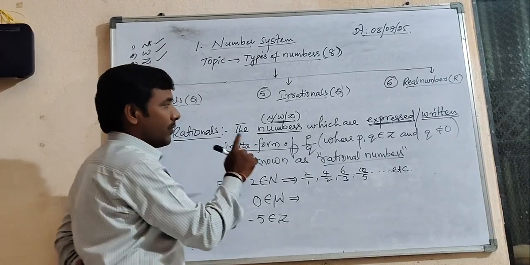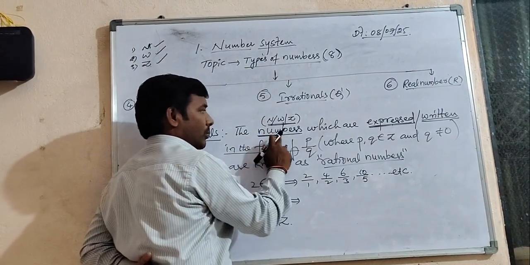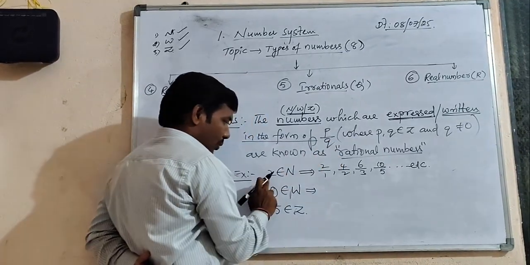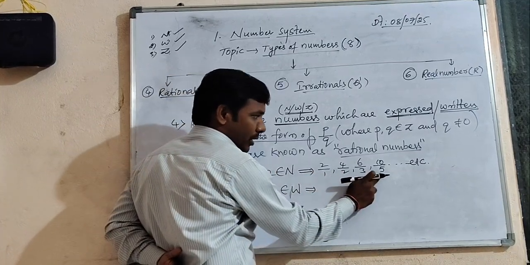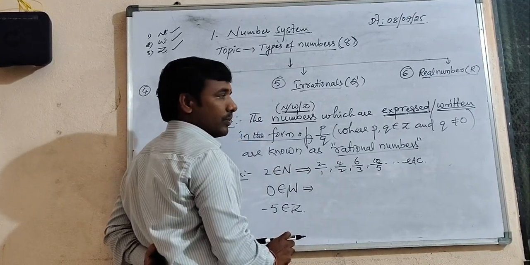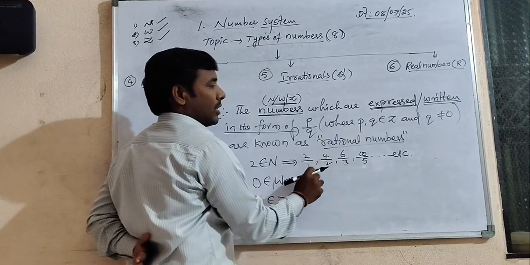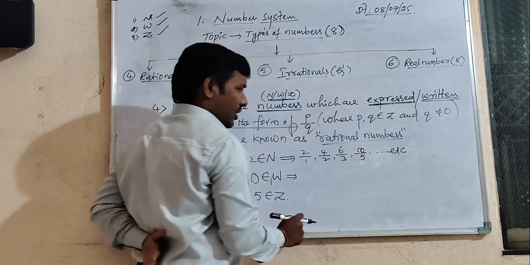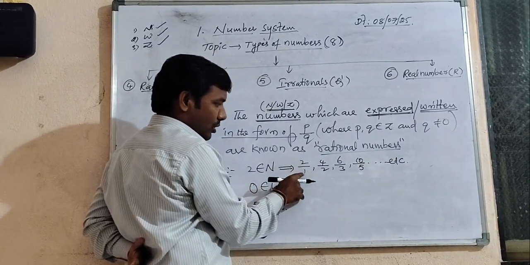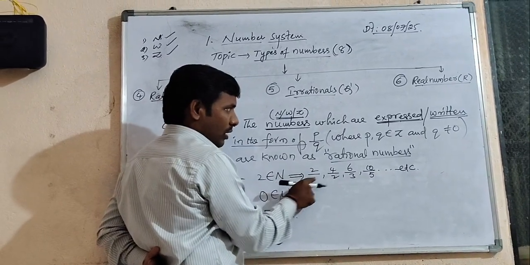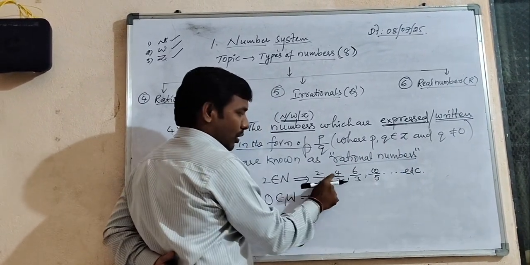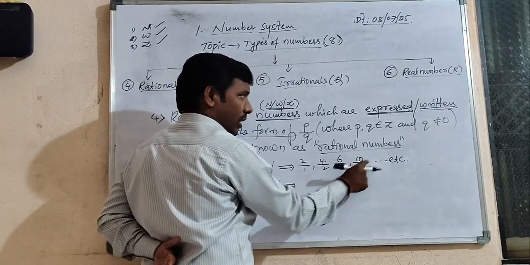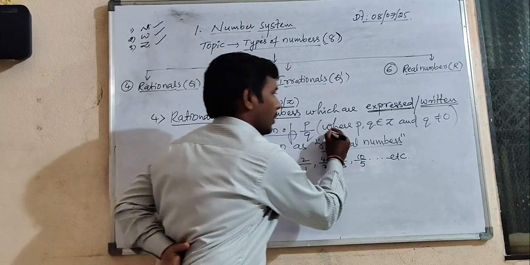Once again, go to the definition. 2 is a natural number. We express it in the form of p by q. But the thing is, two conditions are there. One, p and q belong to integers. Here in 2 by 1, p is 2 and q is 1, which are integers. 4, 2 are integers. 6, 3 are integers. 10, 5 are also integers. The condition is perfect.